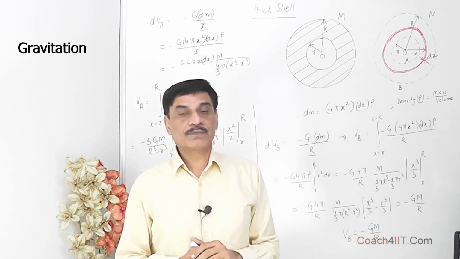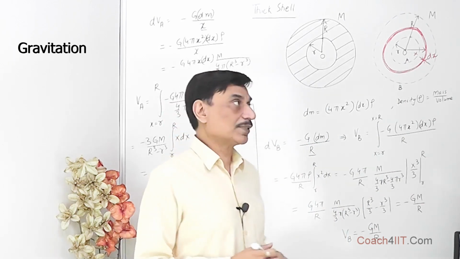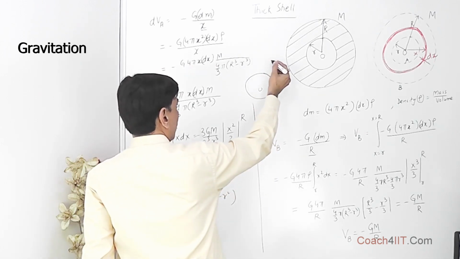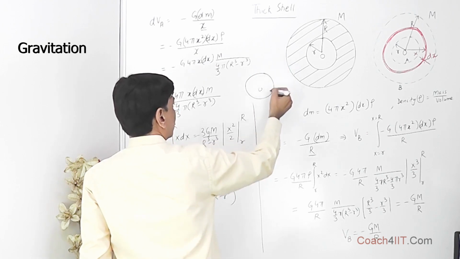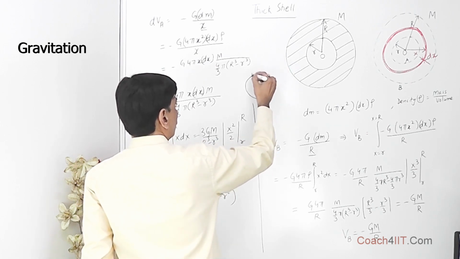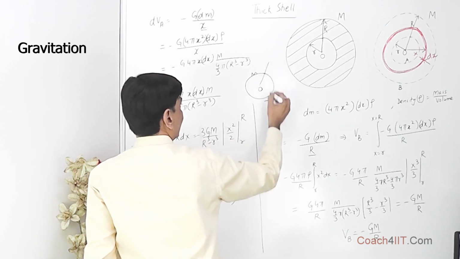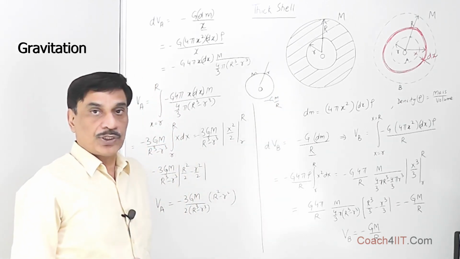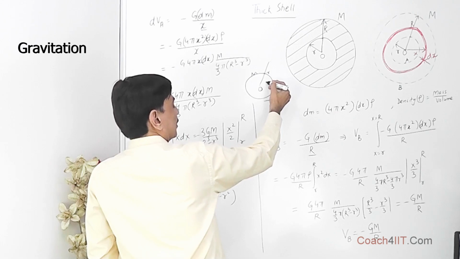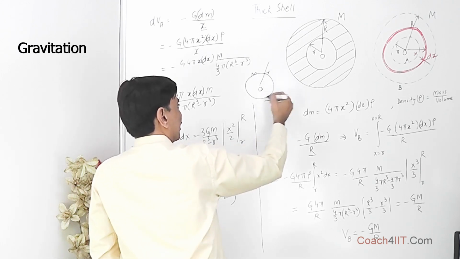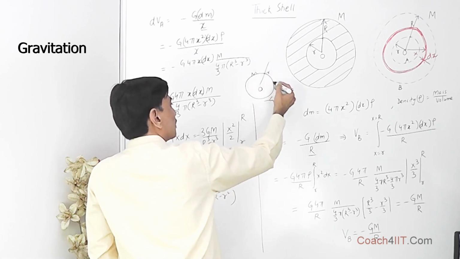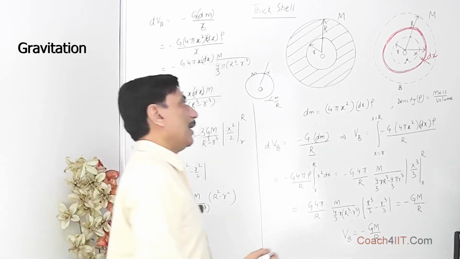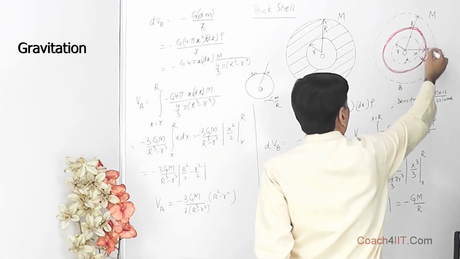Now we shall make use of our earlier understanding: if there is a thin shell, and we have to find the potential at a point which lies outside this shell, we assume the whole mass to be concentrated here, and directly say the potential is minus Gm upon R. And if we have to find the potential at the surface or within this shell, we find the potential at the surface. Whatever the potential at the surface of this thin shell, the same is its contribution within this shell. So at distance x, thickness dx, we consider this shell.